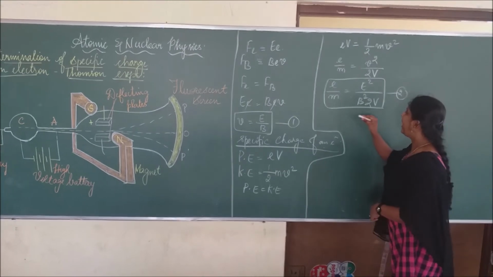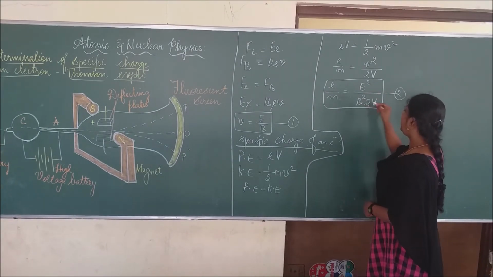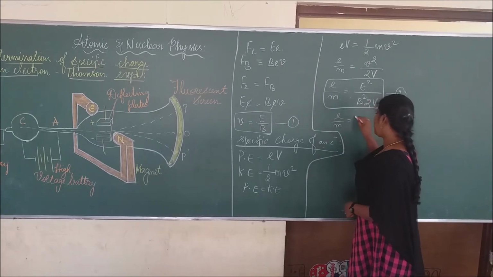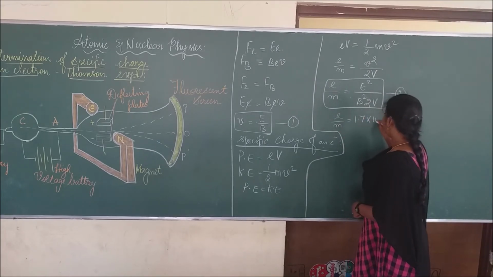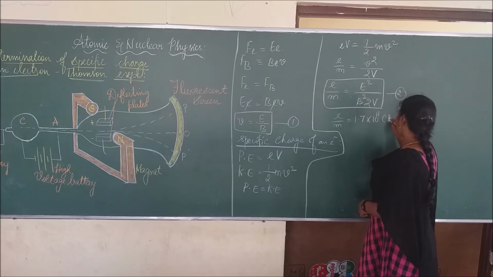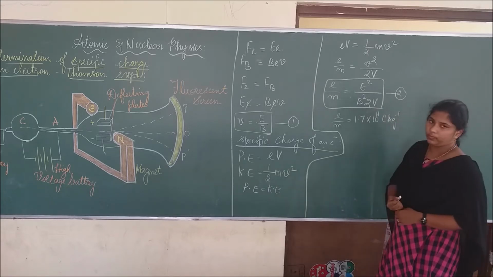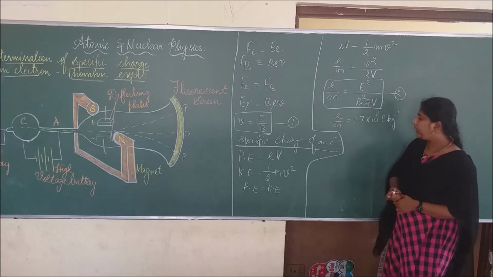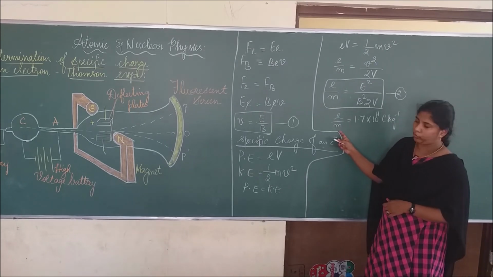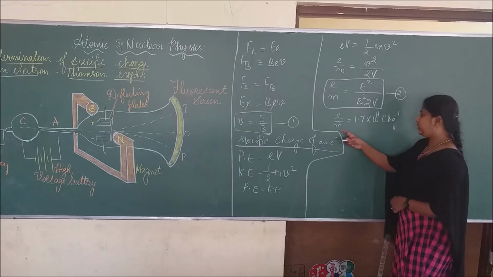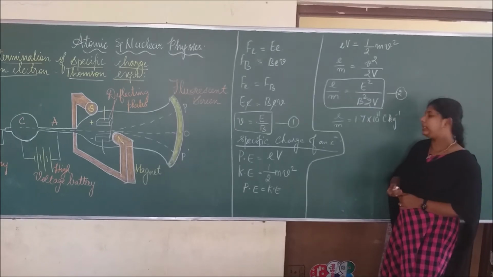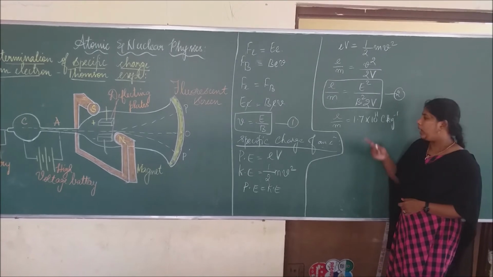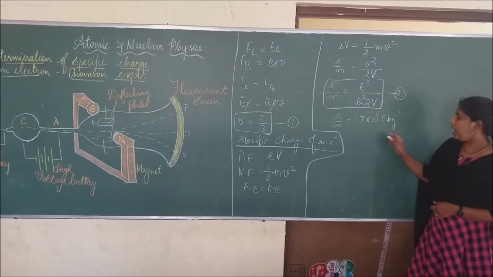Right? By substituting the values for E, B and V, we can get that e by m is equal to 1.7 into 10 power 11 coulomb per kg. Because this e is a charge, and the unit is coulomb here. Okay. This m is the mass of an electron, and the unit is kg. When it goes to the denominator, it becomes per kg. So the e by m value is 1.7 into 10 power 11 coulomb per kg.